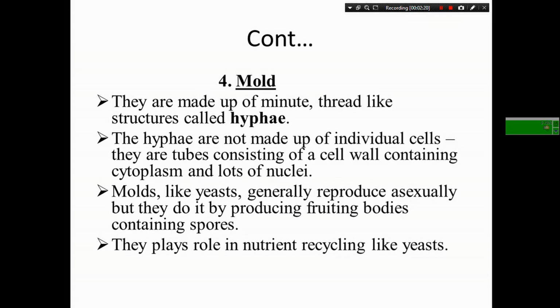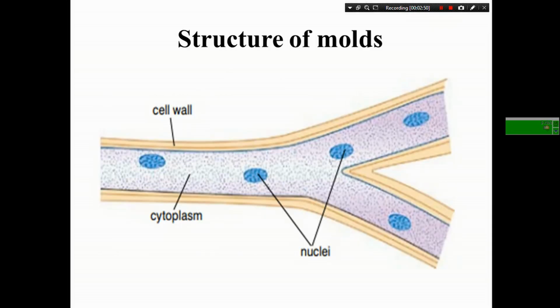And the hyphae are not made up of individual cells. They are tubes with a cell wall containing cytoplasm and a lot of nuclei. What makes mold different from yeast is that molds contain a lot of nuclei. The number of nuclei in mold is large, and molds, like yeast, generally reproduce asexually by producing floating bodies containing spores, and they play a role in nutrient recycling like yeast.